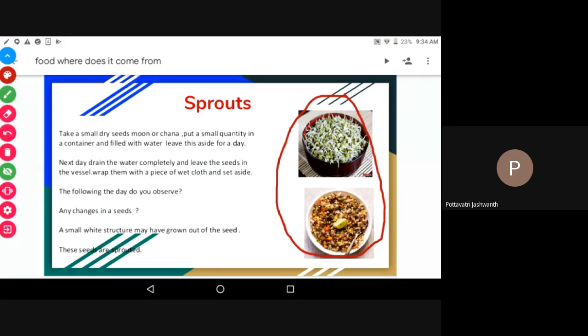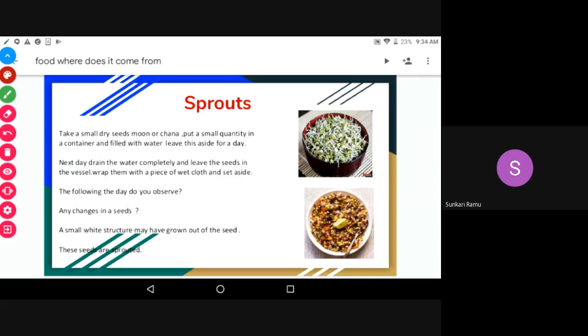Children, are you able to see the white color structures? Yes, sir, there is a structure, they are white in color. So what are those? Sprouts, right? They are molakalu. By eating these we can get iron.